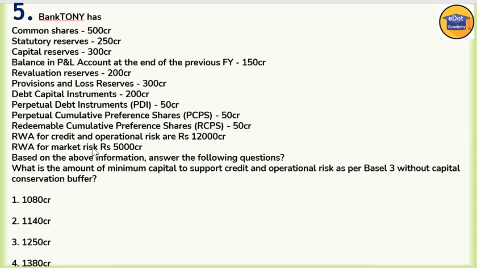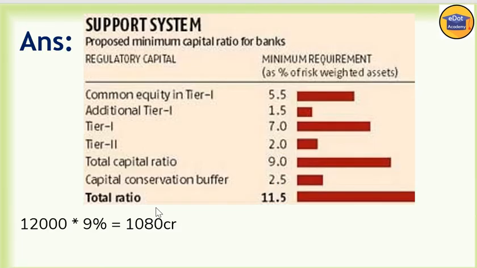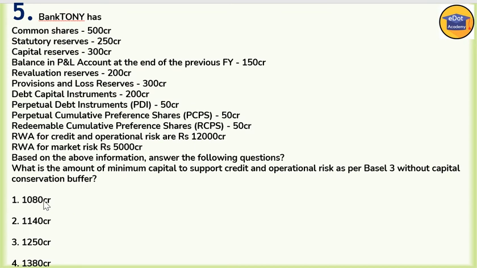12,000 is the RWA for the credit. As per Basel III without capital conservation buffer, it is 9%. So 12,000 into 9 by 100, we are getting 1080 crore. So 1080 crore is the answer, which means the first option is correct here.